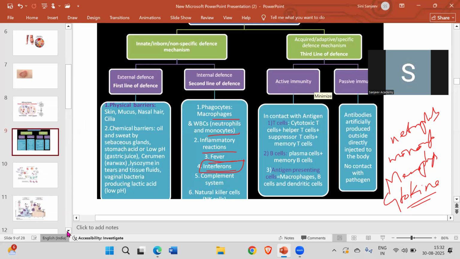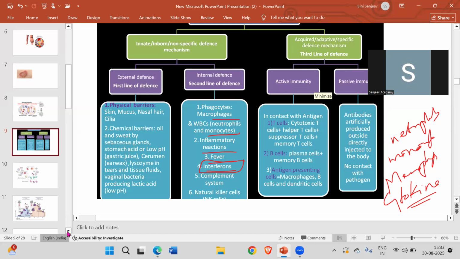So acquired immunity. Okay, so active and passive. Now see, the innate immunity is non-specific, as I told you. But this acquired immunity is pathogen specific. It means during your entire lifetime, it will keep the memory of that infected cells and it will act. Hence, it's called the acquired immunity.